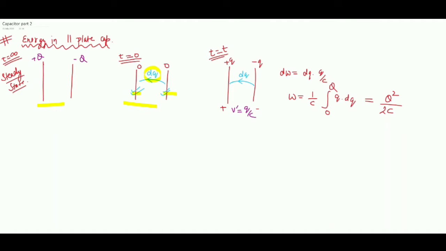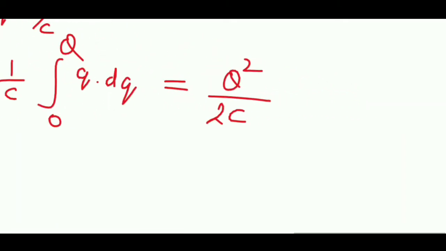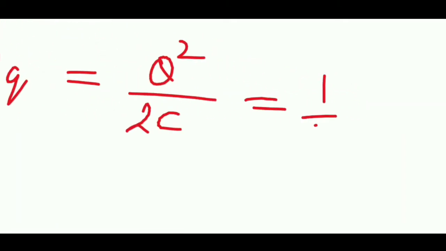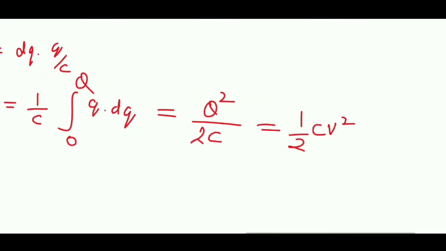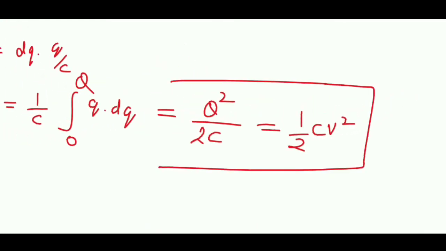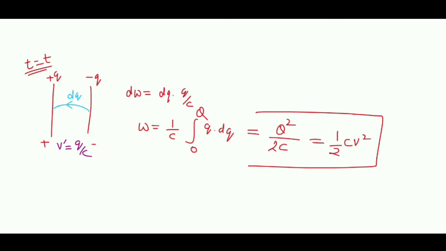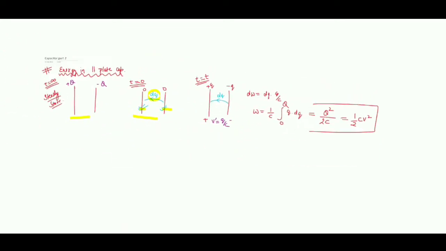Now we already know that q is equal to c into v. So if we substitute q equals cv over here, we will get one more formula in terms of voltage. That formula will be half cv square. So these are the two formulas which we will be using to find out energy stored in the capacitor.